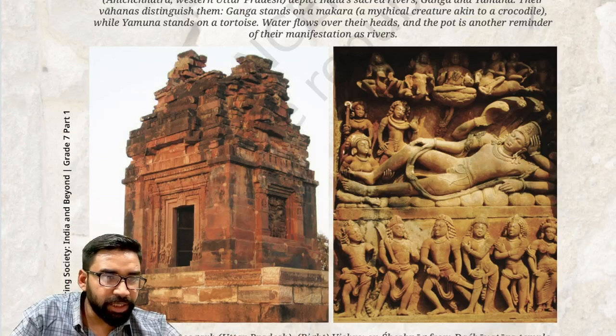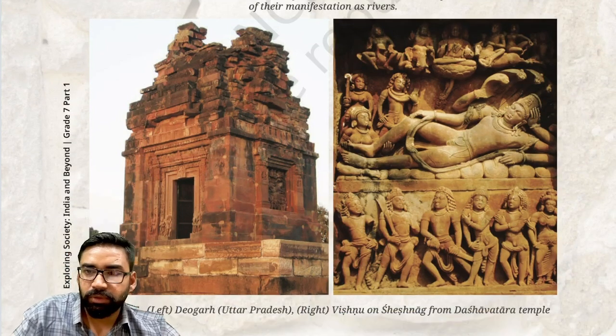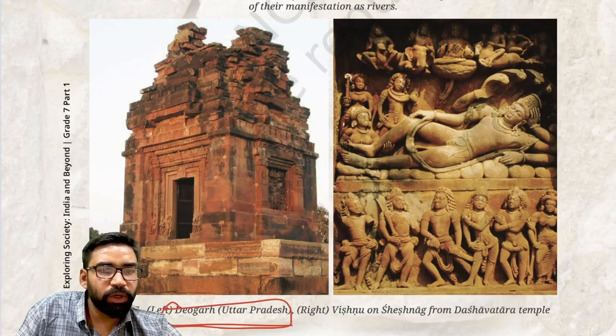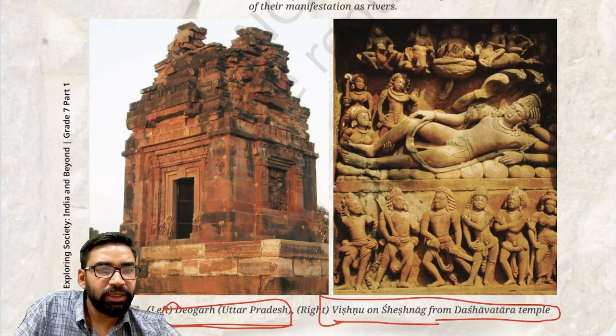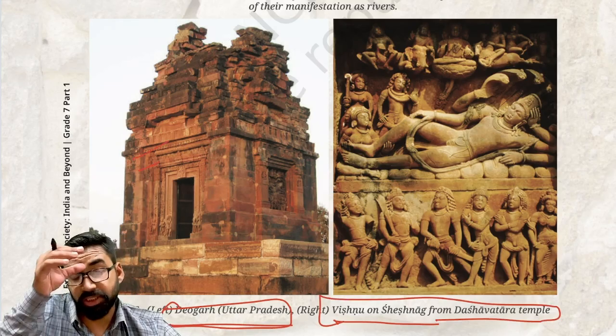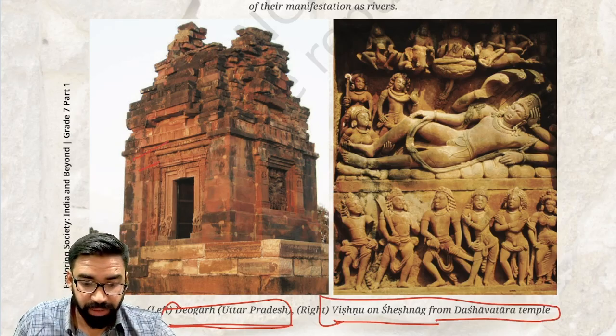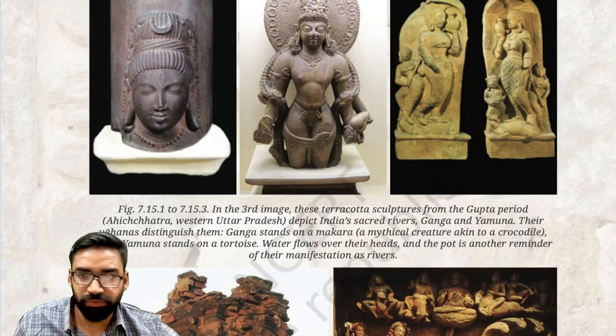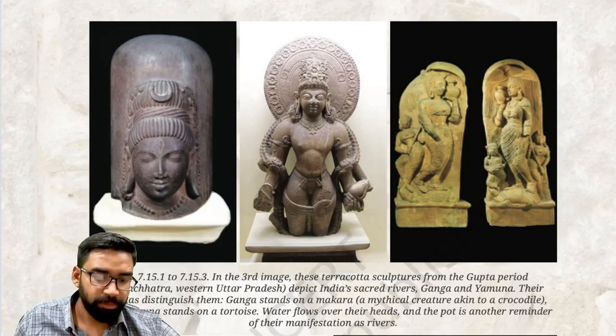This is something related to Deogarh. This is the temple in Deogarh, UP. Clear? And this is the sculpture in the temple, Lord Vishnu on Sheshnag from Dash Avatara temple. This is the name of the temple, Dash Avatara temple. Fine. Apart from this, cultural features, these are the sculptures which were created during this period.